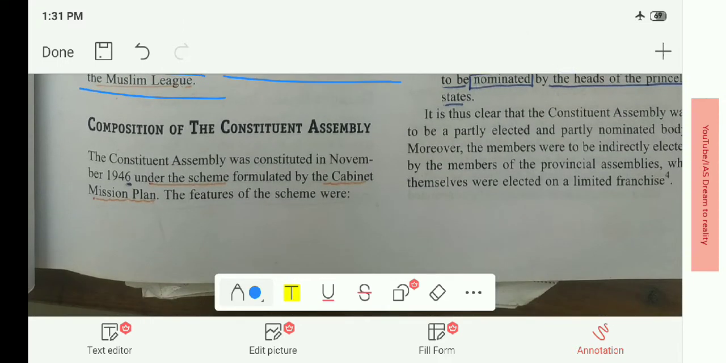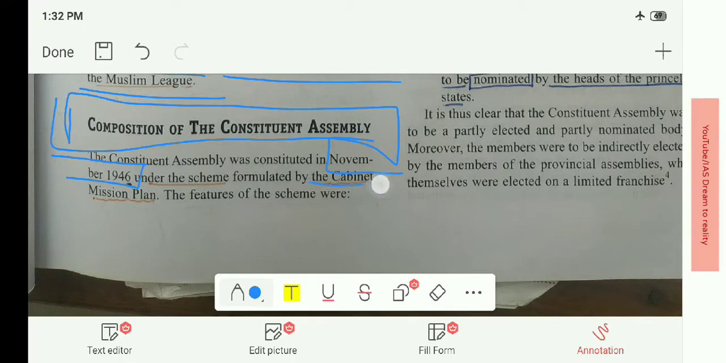Then, if the constitution was accepted, that is, if the Constituent Assembly was accepted, how was its composition? The composition of the Constituent Assembly. The Constituent Assembly was constituted in November 1946. Remember this month as well as year. It was in November 1946 that the Constituent Assembly was constituted under the scheme formulated by the Cabinet Mission.